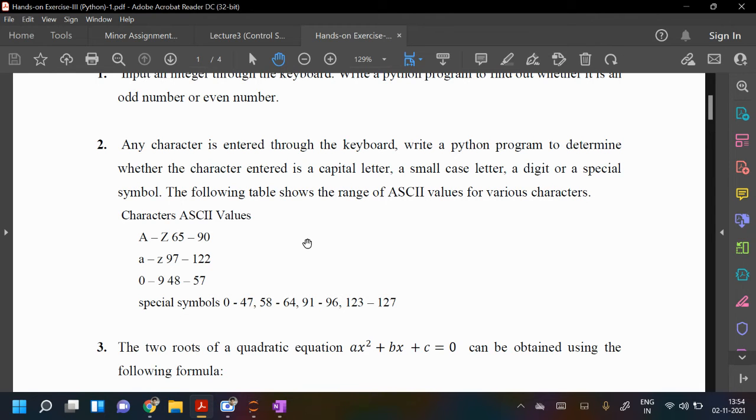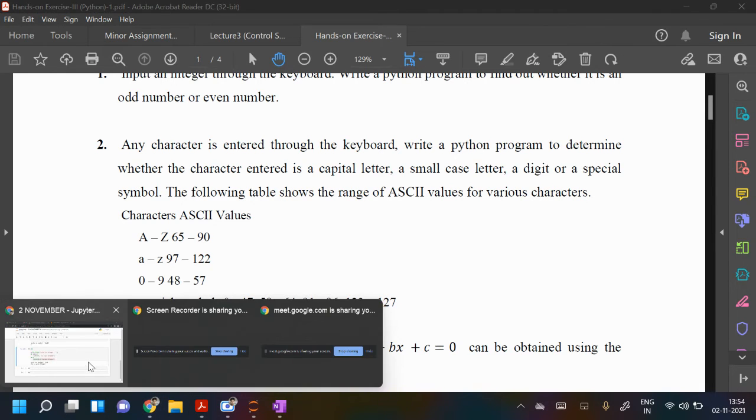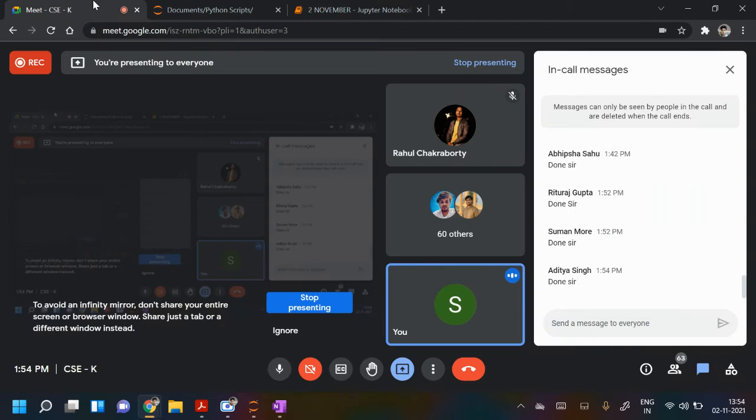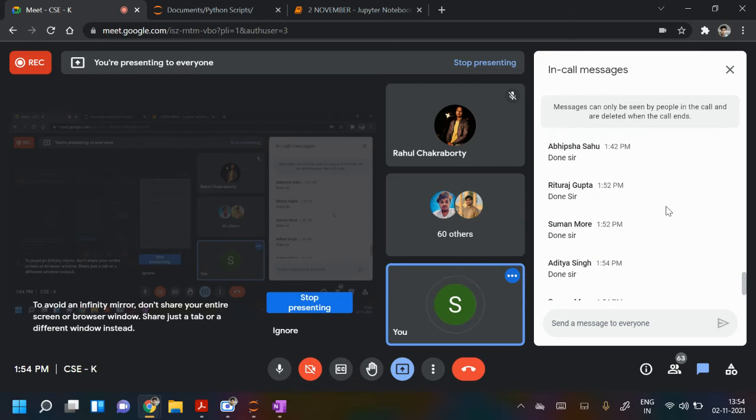Anyone done with question 2, you can write in the chat. Okay, Aditya Singh has done. Suman also.